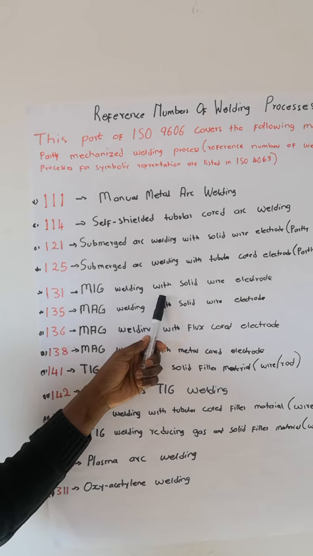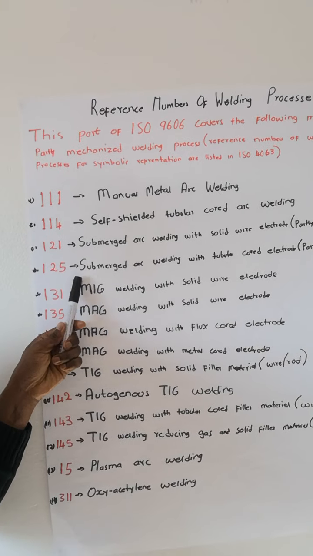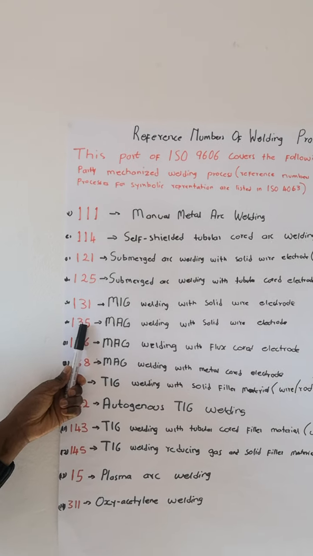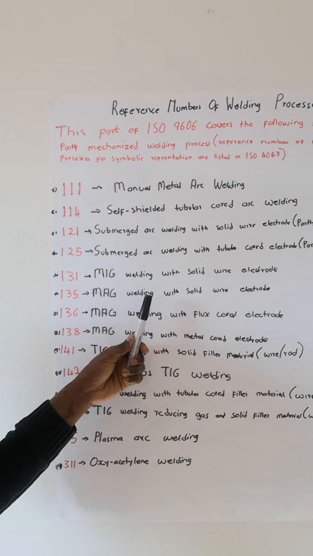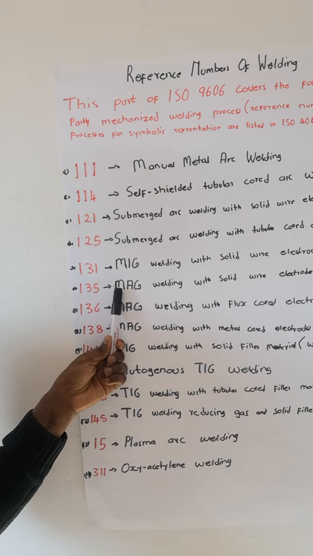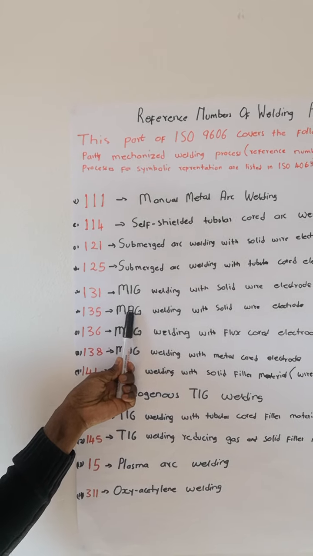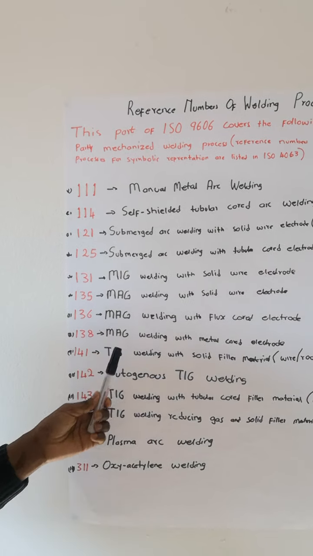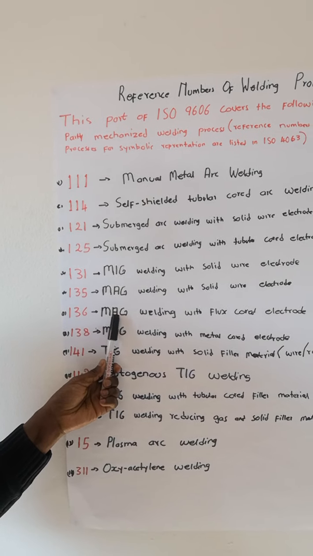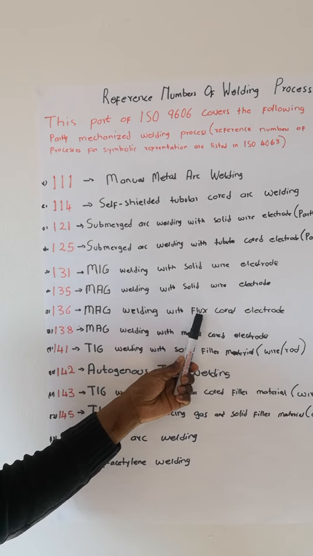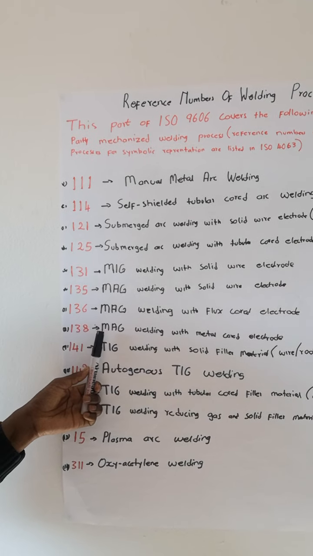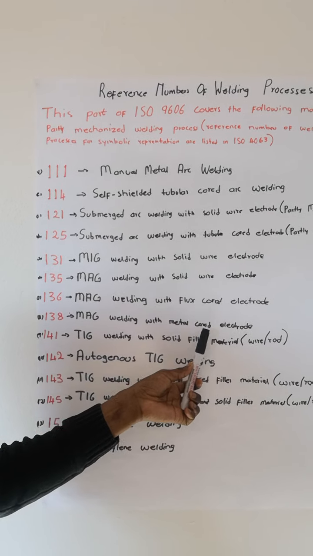131, MIG welding with solid wire electrode. MIG stands for metal inert gas. 135, MAG welding with solid wire electrode. MAG: M stands for metal, A stands for active, G stands for gas. Metal active gas. 136, MAG welding with flux cord electrode. 138, MAG welding with metal cord electrode.